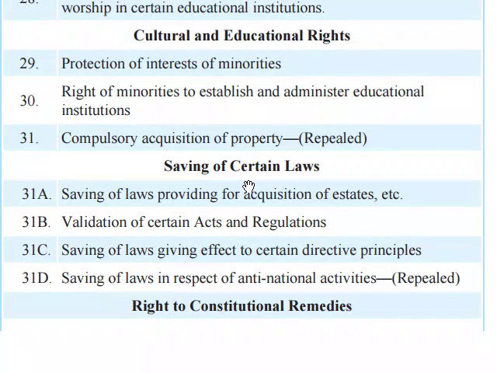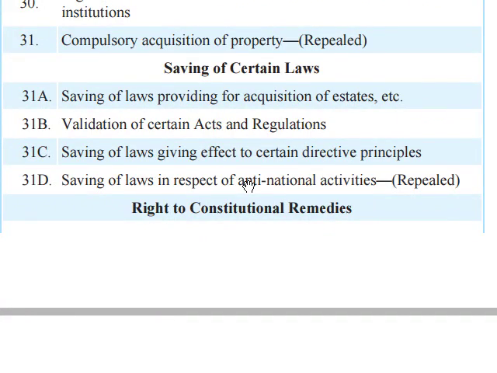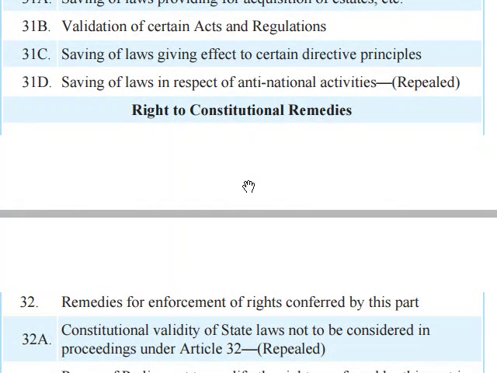Okay, and saving of certain laws: Article 31, saving of laws providing for acquisition of estates, etc. 31B: validation of certain acts and regulations. 31C: saving of laws giving effect to certain directive principles. 31D: saving of laws in respect of anti-national activities, repealed. Again, 31C: saving of laws giving effect to certain directive principles. 31B: validation of certain acts and regulations. 31D: saving of laws in respect of anti-national activities.